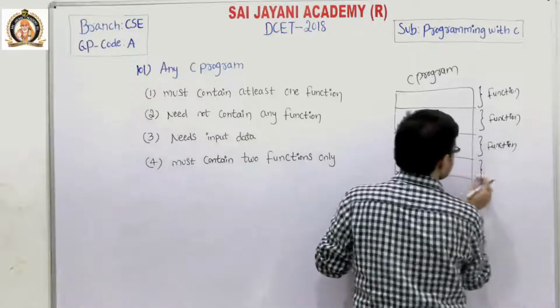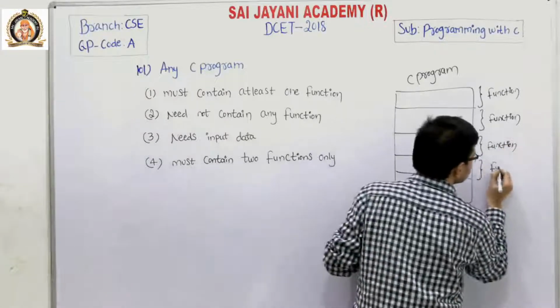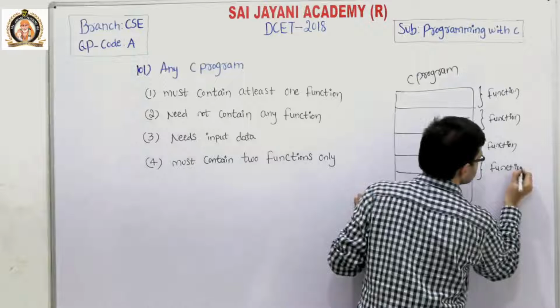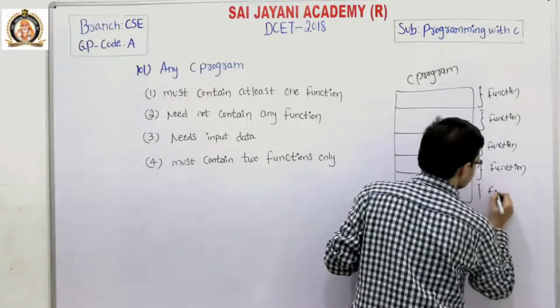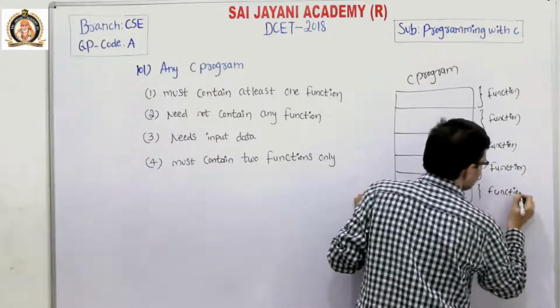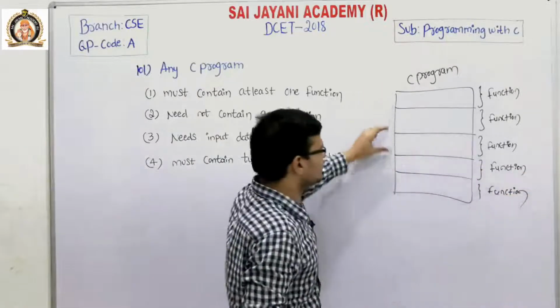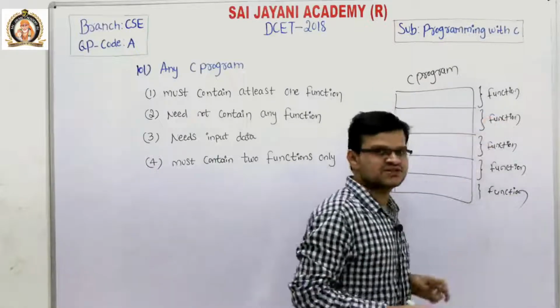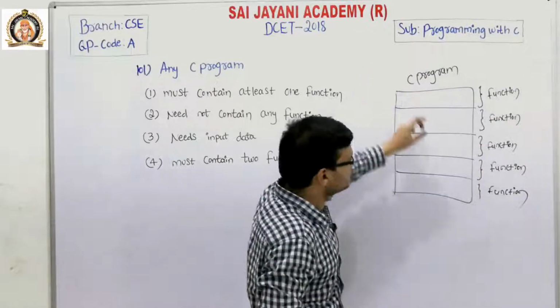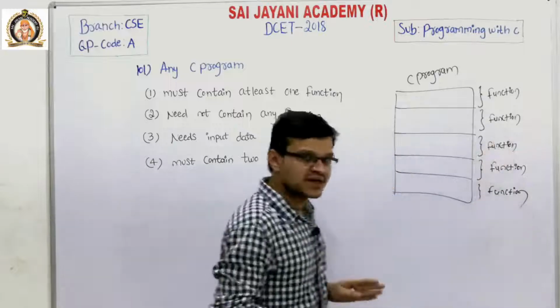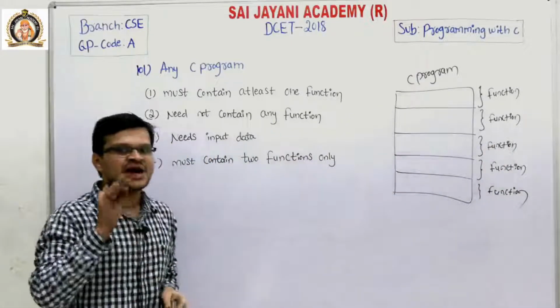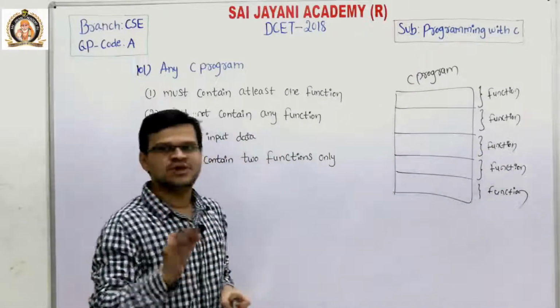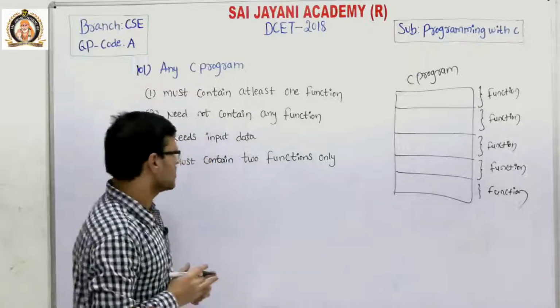This is also one sub-program, called a function. This is also one function. A larger C program can be divided into sub-programs, and each sub-program is called a function. So a C program contains many functions, but program execution always starts from the main function only.